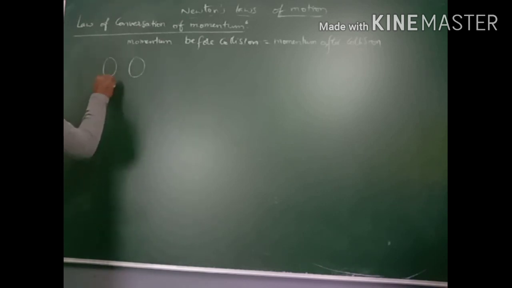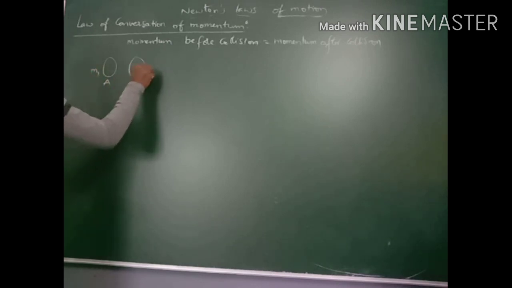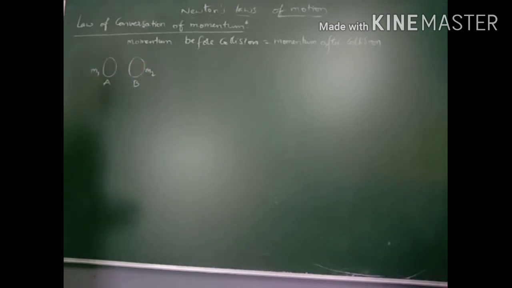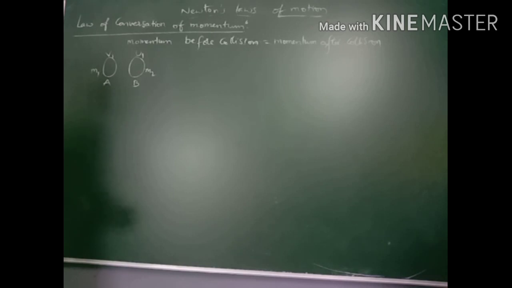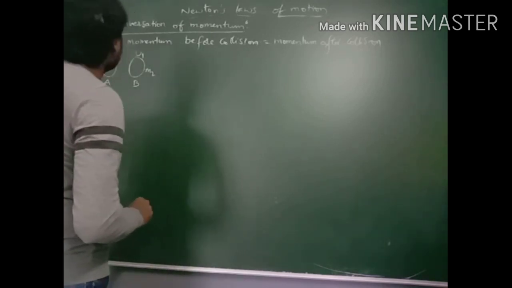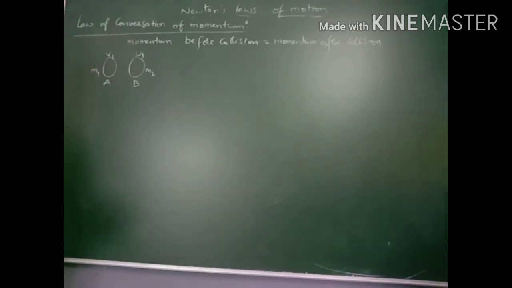These are the two bodies A and B, with mass m1 and mass m2, and velocities u1 and u2. This is case 1: momentum before collision is equal to the momentum after collision.